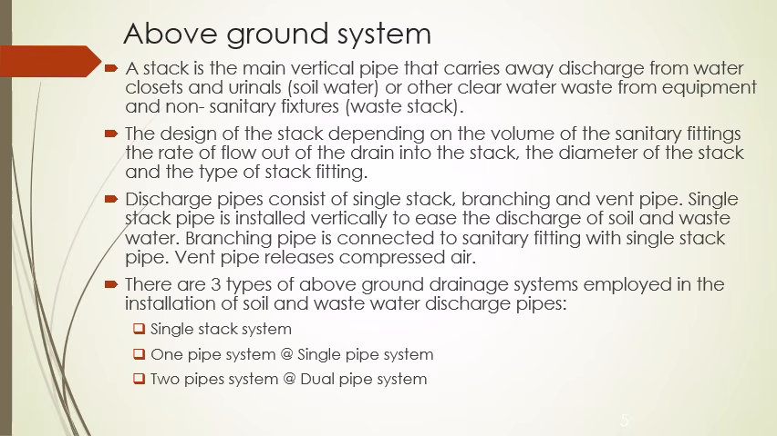So there are three types of above ground drainage systems. Mainly that is employed in the installation of the soil and the wastewater discharge pipes. So first type is the single stack system and other one is the open pipe system or the single pipe system, and other one is the two pipe system or the dual pipe system. So these are the three main above ground drainage systems.